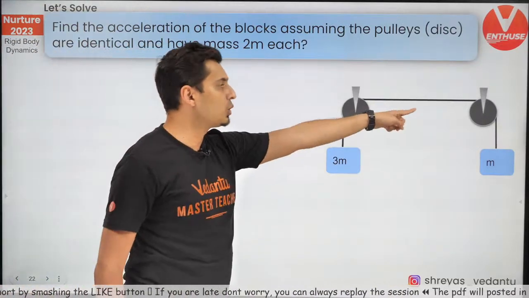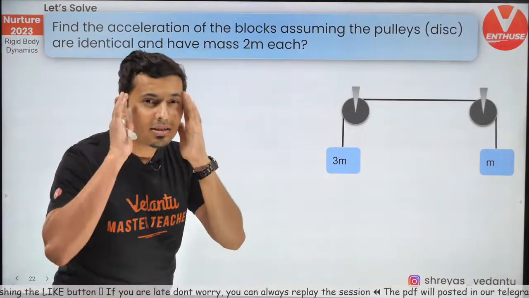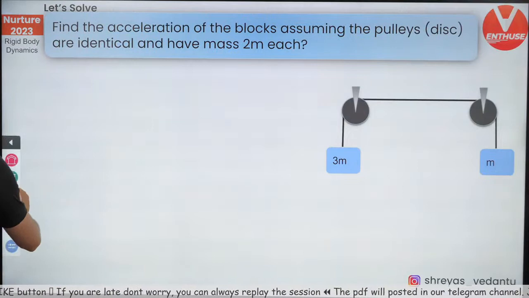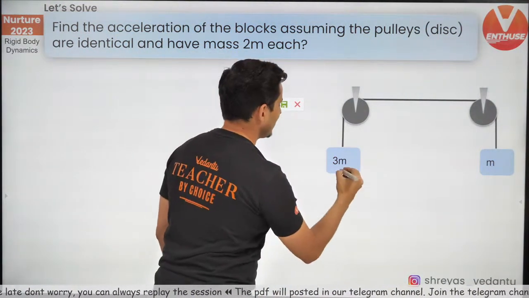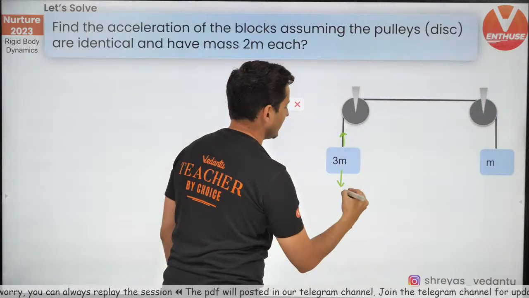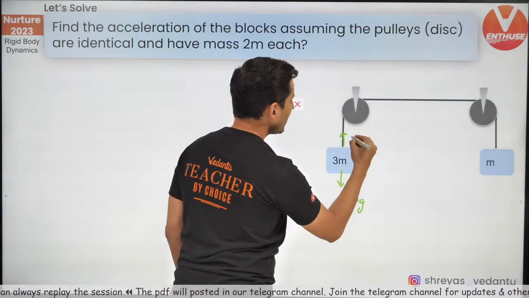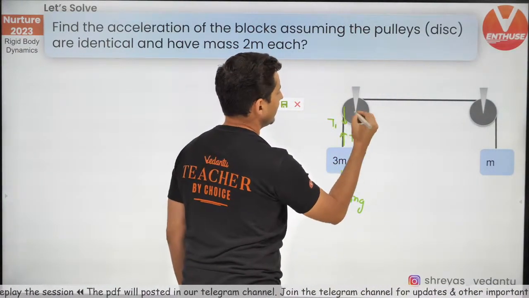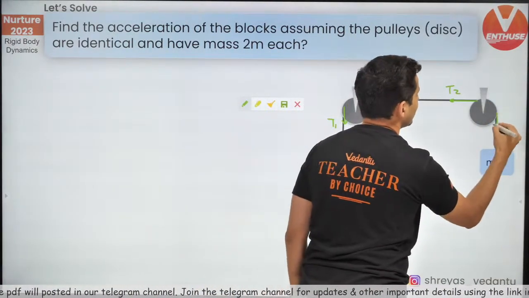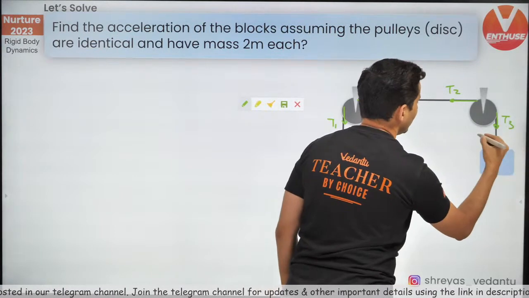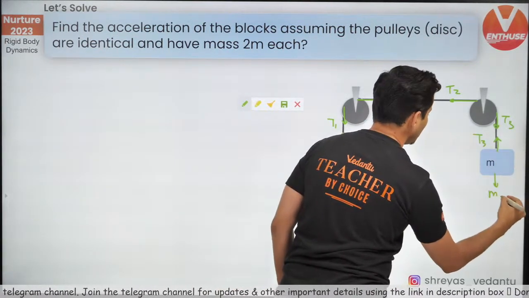So in this case, there are two pulleys, two masses. Just imagine if you had to draw the FBD and solve this question, what would happen? First of all, this weight, this tension: 3mg, T1, this is T1, this is T2, this is T2, this is T3, this is T3, this is mg.